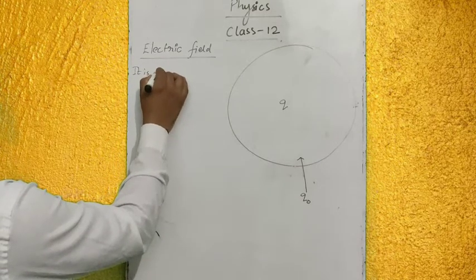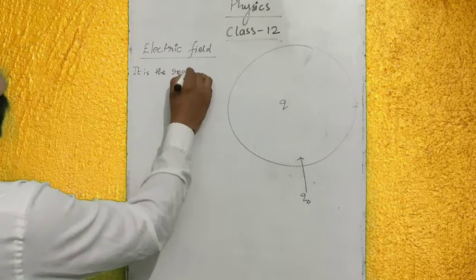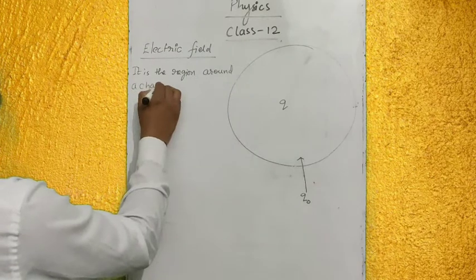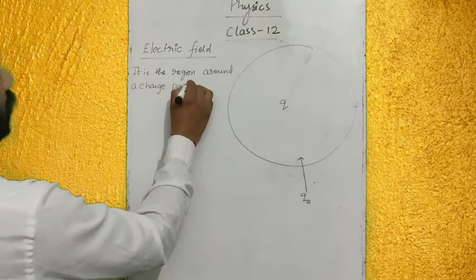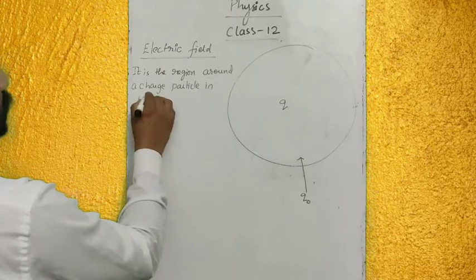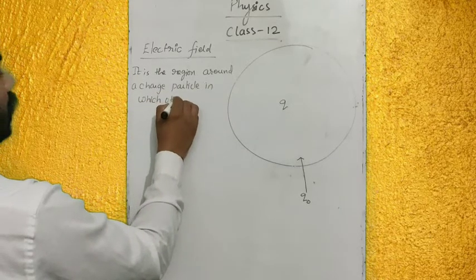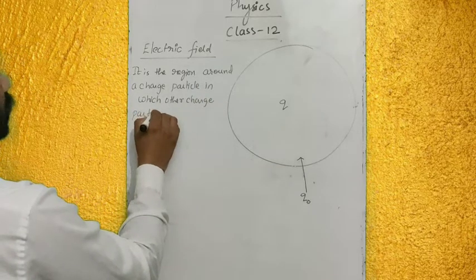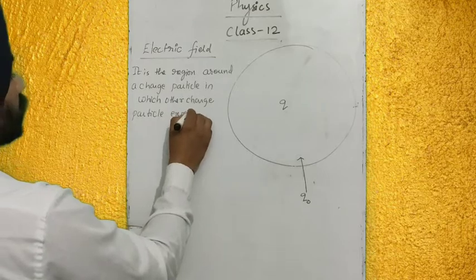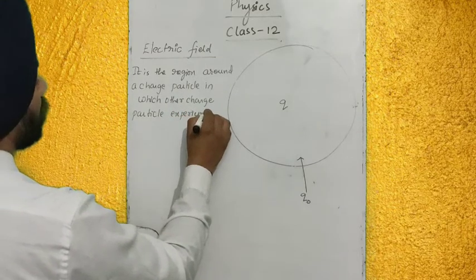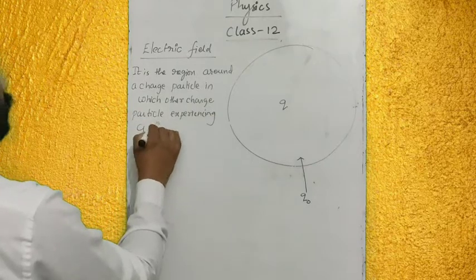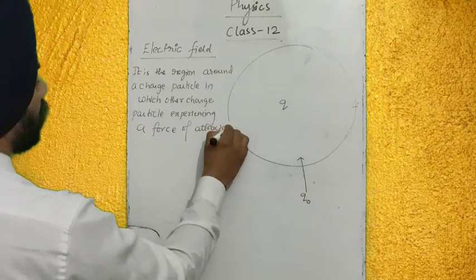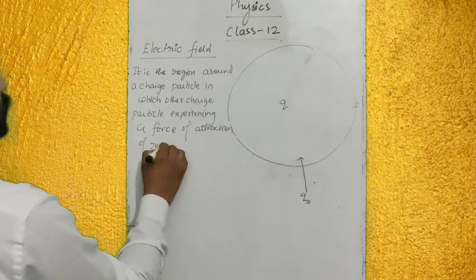So what is the electric field? It is the region around a charged particle in which another charged particle experiences a force of attraction or repulsion.